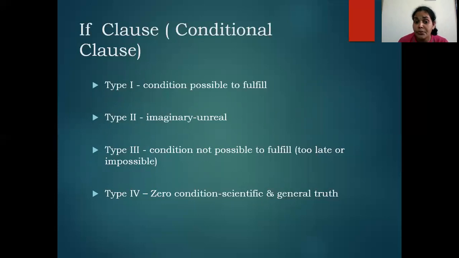Now coming to type 3, condition not possible to fulfill, which is too late, which is impossible. So if the if clause is in past perfect, the main clause will be would plus have plus past participle. These are very, very important rules. Now coming to type 4, which is very simple, it is zero condition, it is scientific. So if the if clause is in simple present, automatically the main clause also will be in simple present.